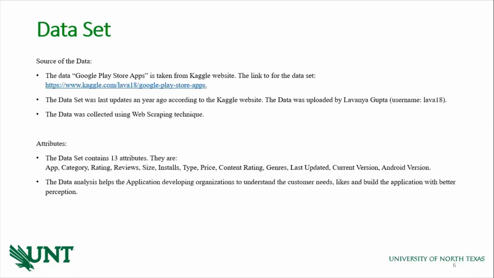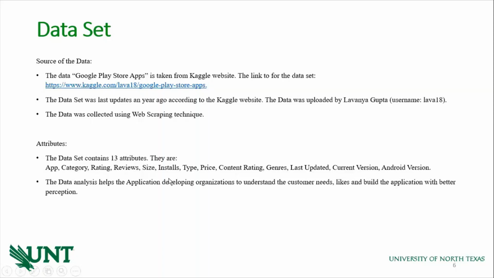The source of the dataset is the Kaggle website. Here is the link where you can go and download the dataset. The dataset was last updated a year ago on the Kaggle website. The data was uploaded by Lavanya Gupta, username Lava18. The data was collected by her through web scraping technique, and there are 13 attributes in total. They are app, category, rating, reviews, size, installs, type, price, content rating, genres, last updated, current version, and Android version.